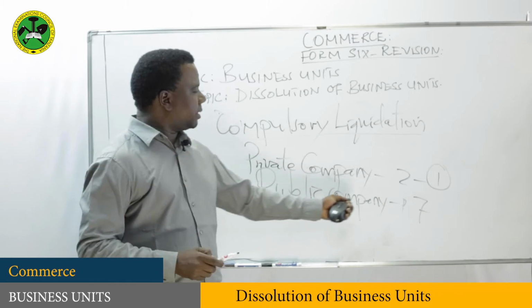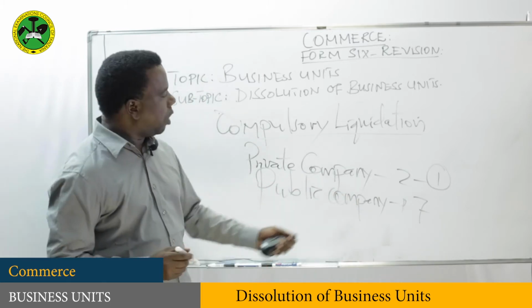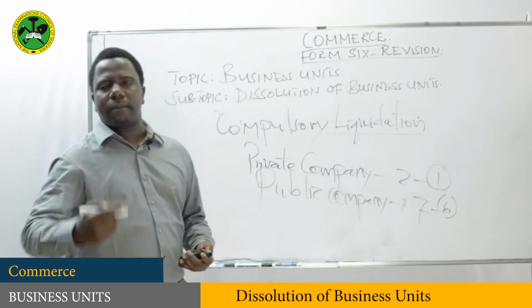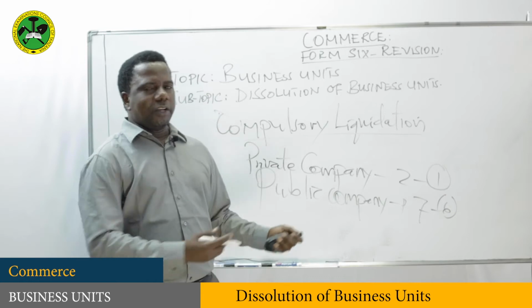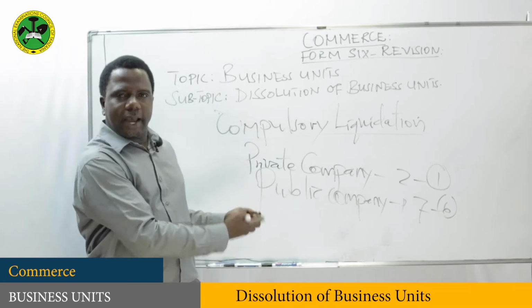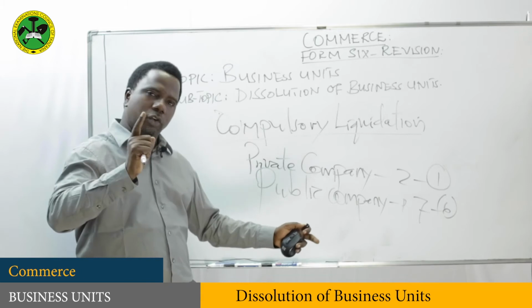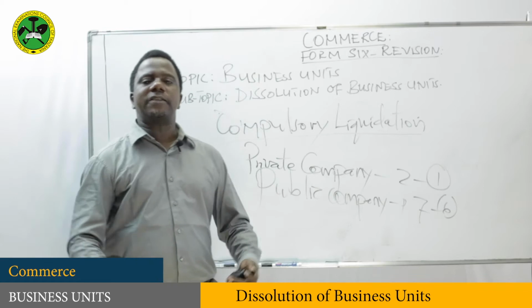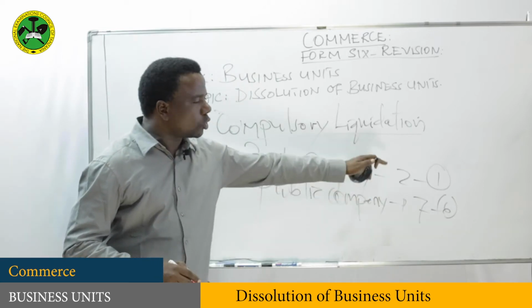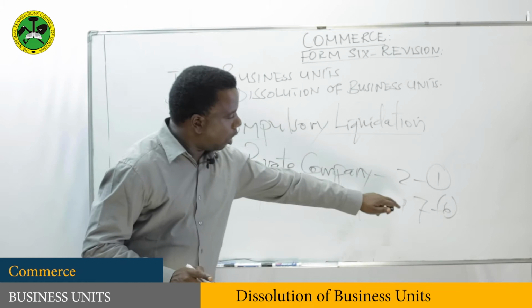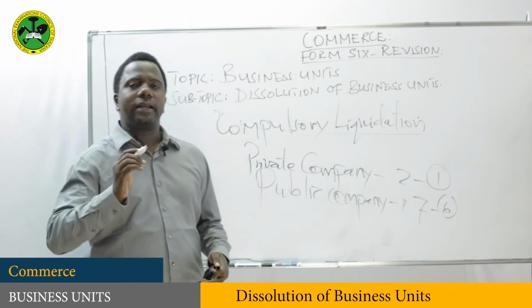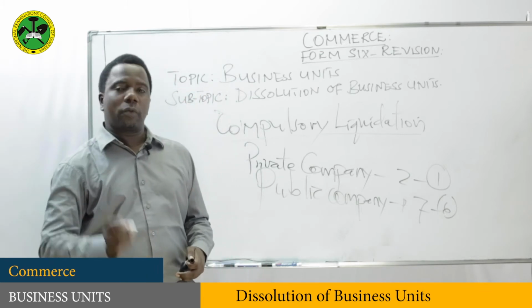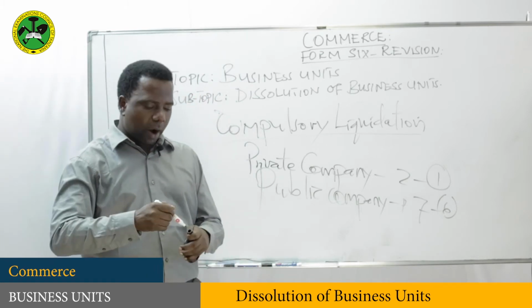And when you find that the number in a public company is below 7, let's say 6, this company also must come to an end. It is by law that the minimum number should be 2 for a private company and 7 for a public company. When the number is reduced below these, the law requires such a company to wind up. This is a compulsory winding up.